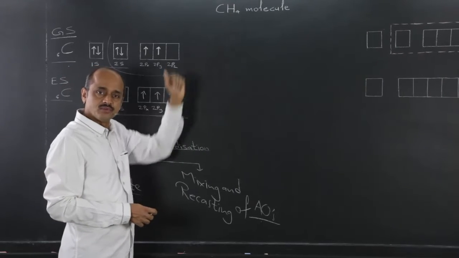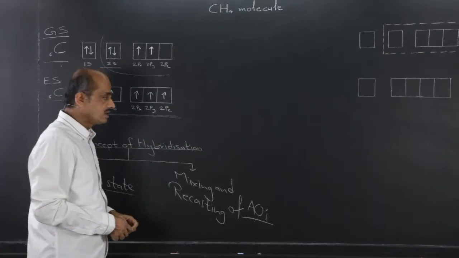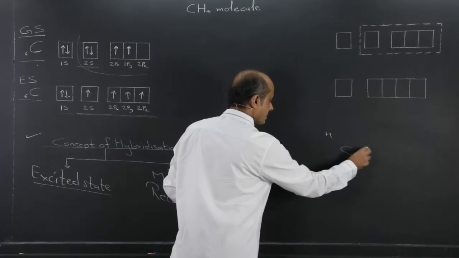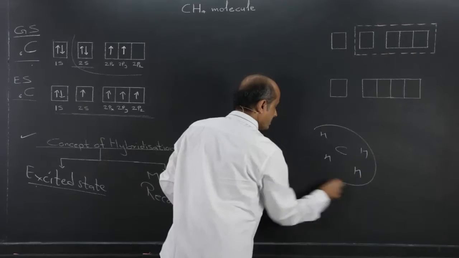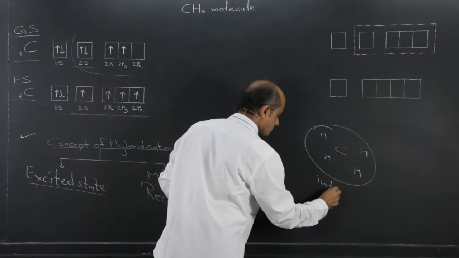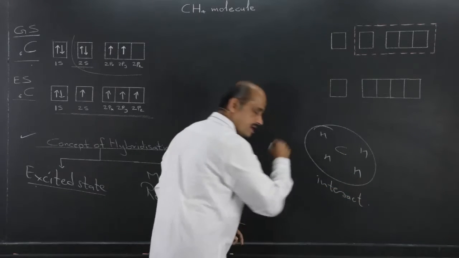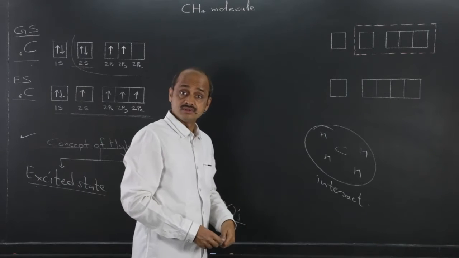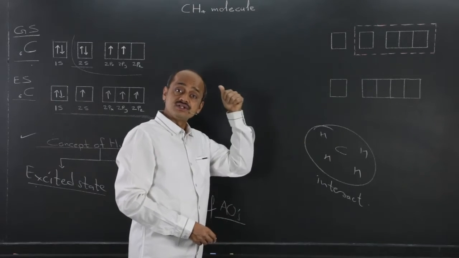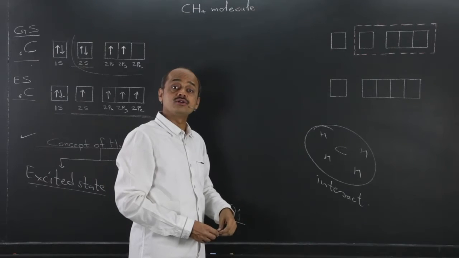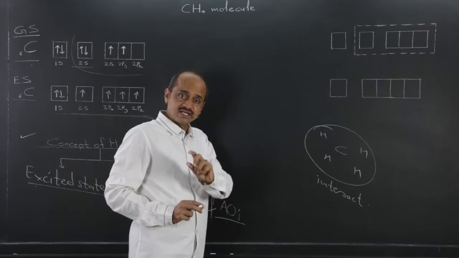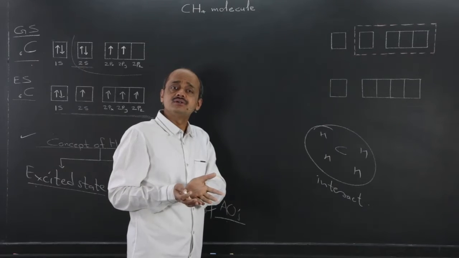Now, during methane molecule formation, 1 atom of carbon and 4 atoms of hydrogen, when they interact, both types of new forces are developed. In atomic structure and electronic configuration, we focused on one element, one atom, its own nucleus, its own electrons.